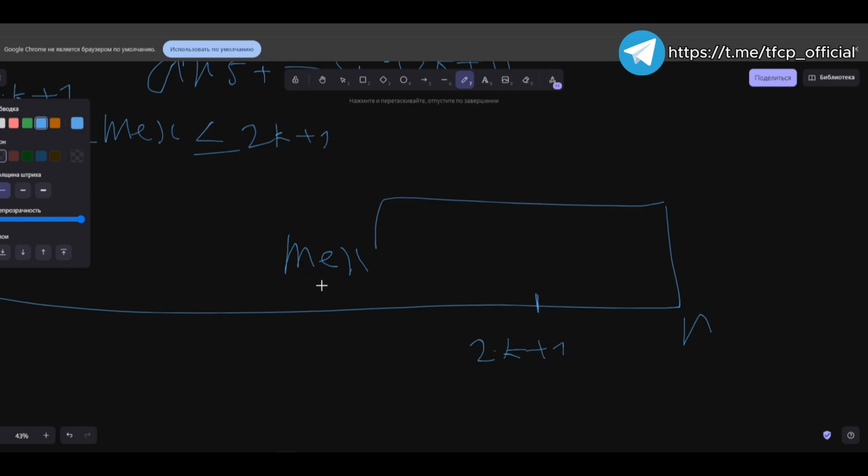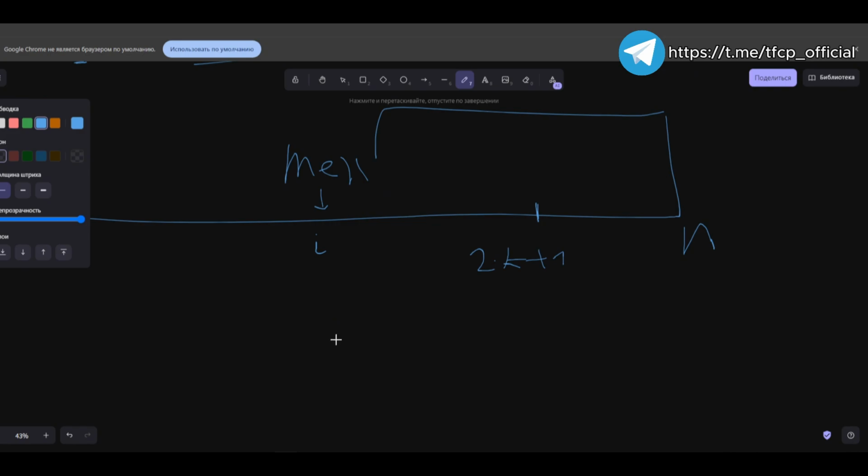That is, if the mex is equal to this particular element, then after that, there are no elements in our subset. To be precise, it's not that there are no elements, but rather that they do not interfere with our situation in this particular scenario.